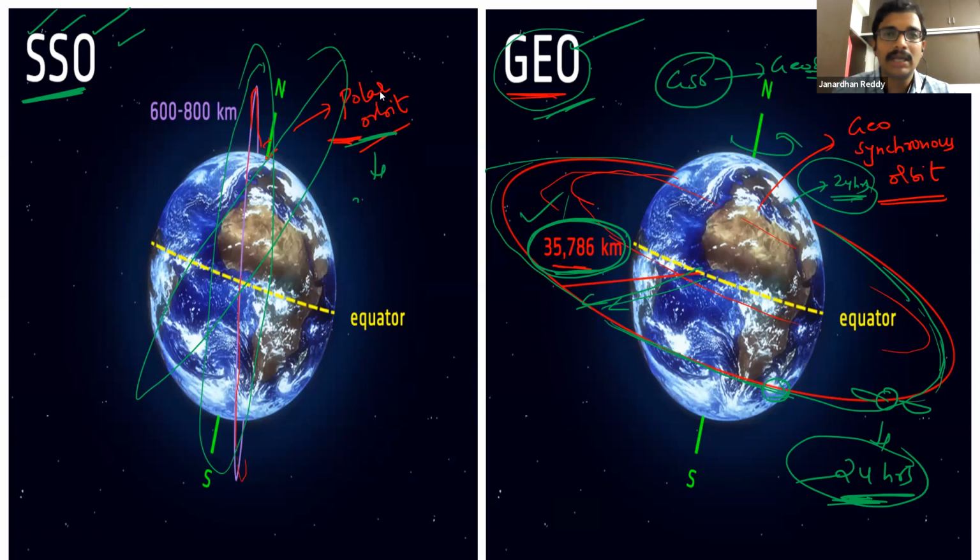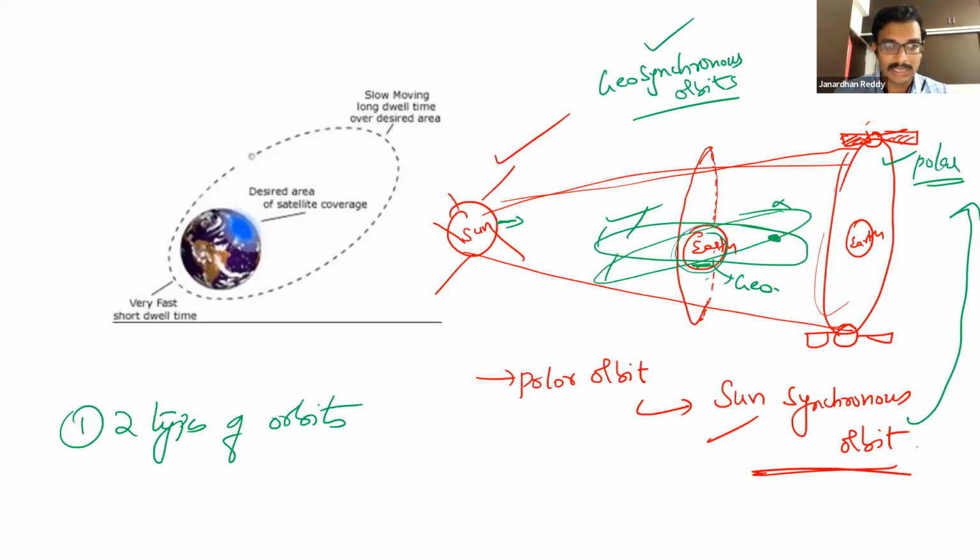Why so much importance are we giving to this distance? The specialty is that it will appear as if the satellite is stationary.